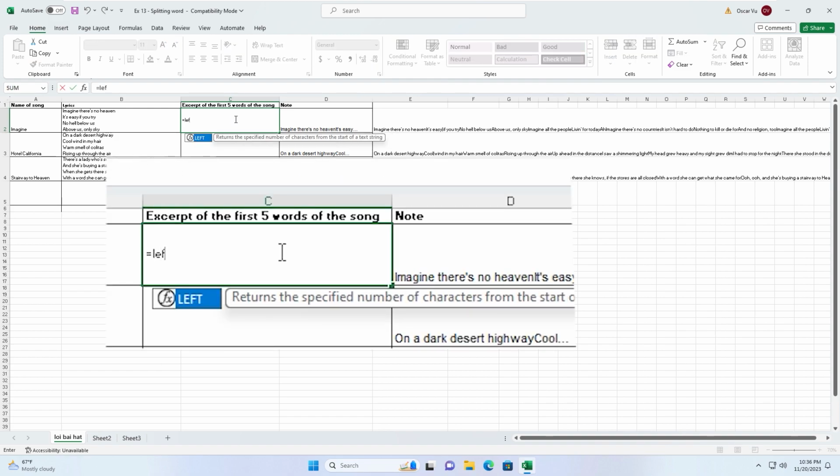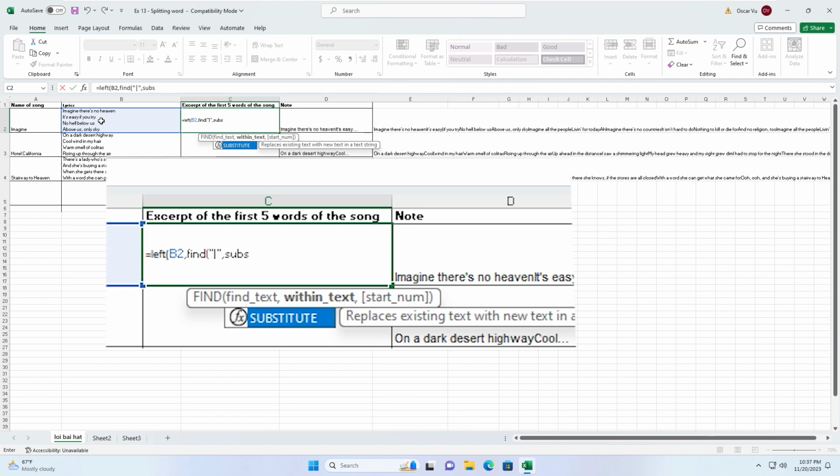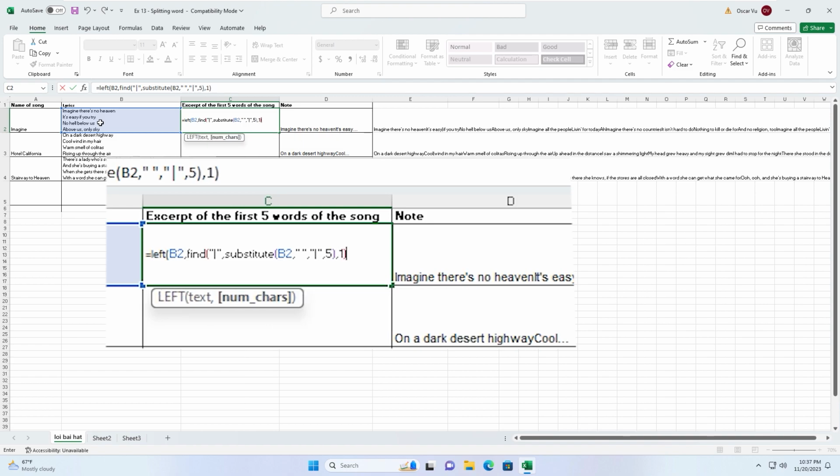Equal LEFT open parenthesis, this text, number of characters, FIND open parenthesis, vertical bar, within text, SUBSTITUTE open parenthesis, this text, old text is space, new text vertical bar, 5, close parenthesis, start 1, close parenthesis, minus 1, close parenthesis, ampersand, ellipsis. Enter.